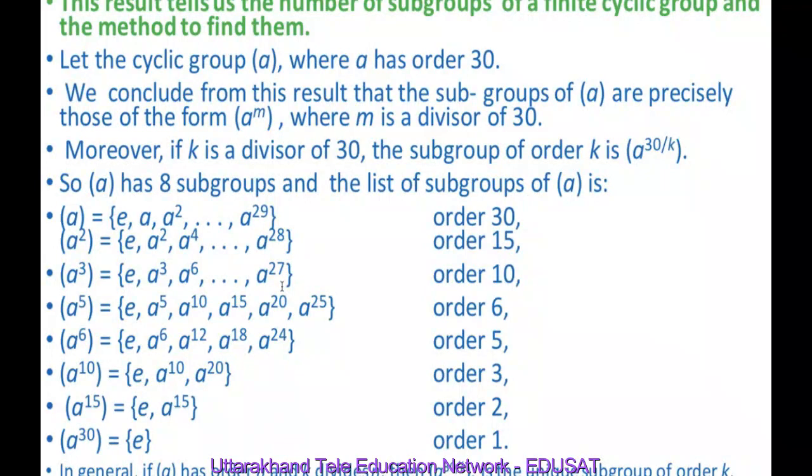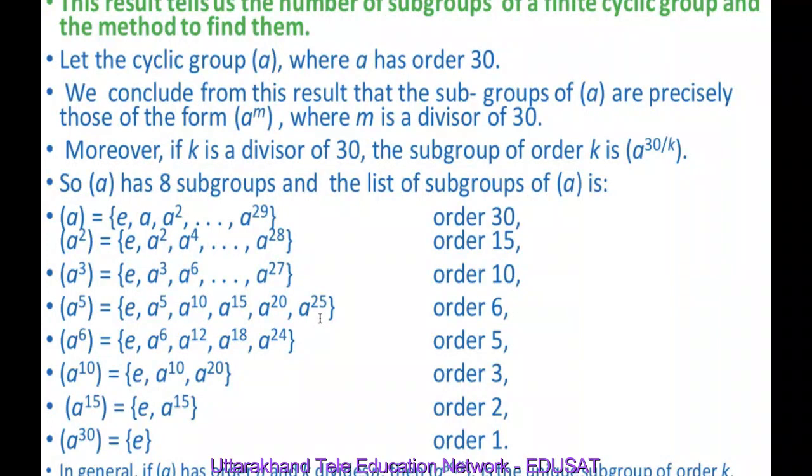Now the subgroup of order K, if K is 6, it will be 30 upon 6, which means A raised to power 5. So the cyclic group generated by A raised to power 5 is E, A raised to power 5, A raised to power 5 square which is A raised to power 10, A raised to power 5 cube which is A raised to power 15, A raised to power 5 whole raised to power 4, A raised to power 20, A raised to power 5 whole raised to power 5, A raised to power 25.